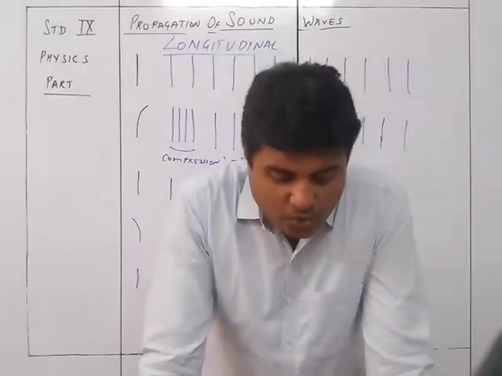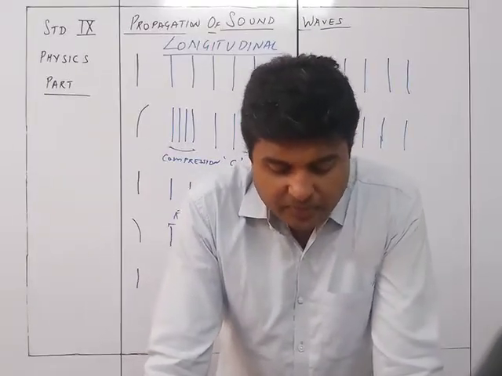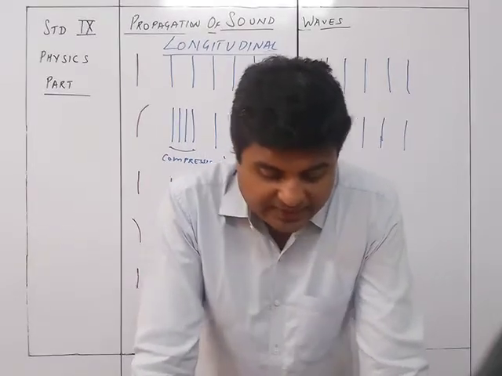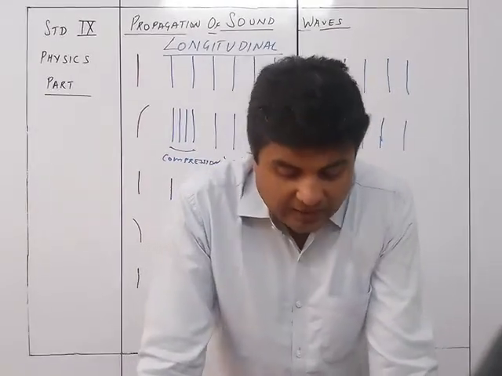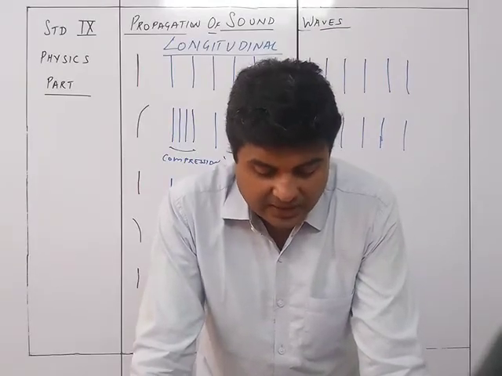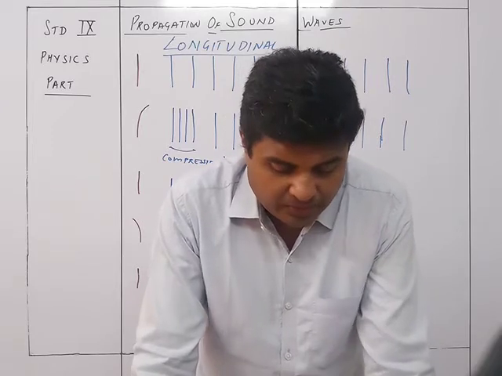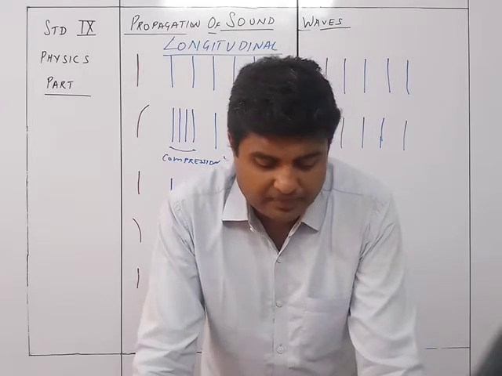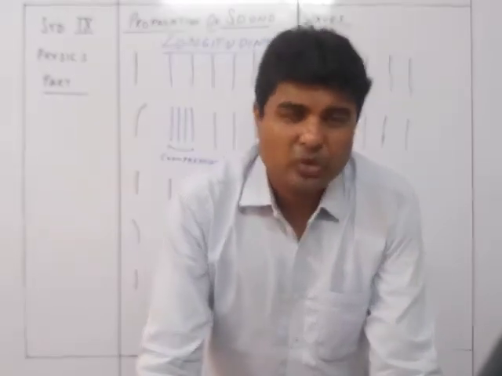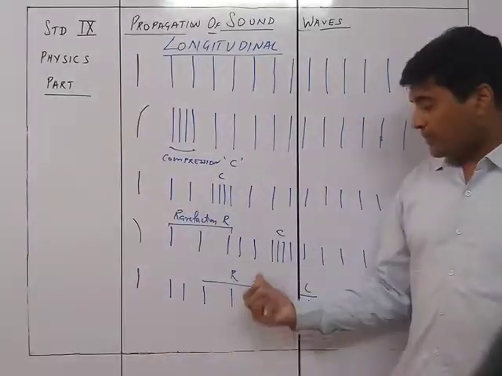Thus, sound waves in air are longitudinal waves. Actually, longitudinal waves can be produced in solids and liquids as well as in gases. At compression, the density and pressure of the medium are maximum, while at rarefaction the density and pressure of the medium are minimum.